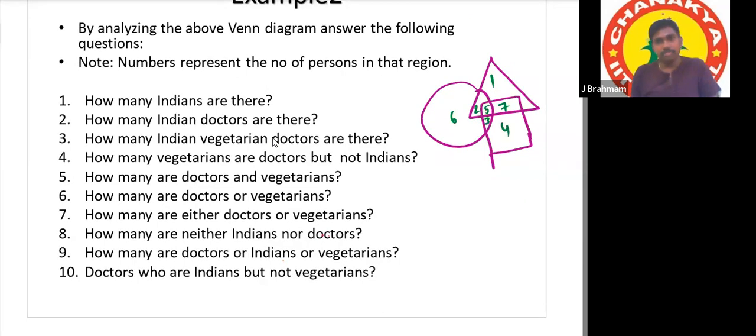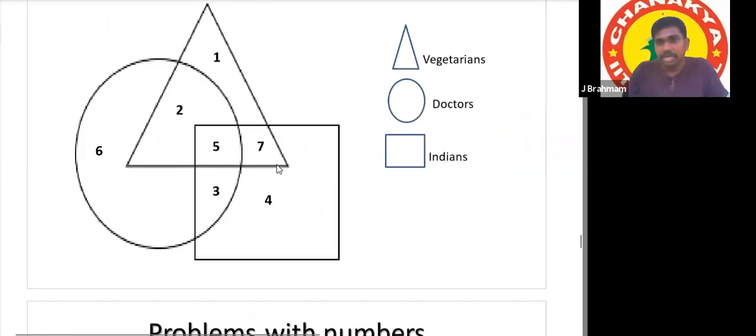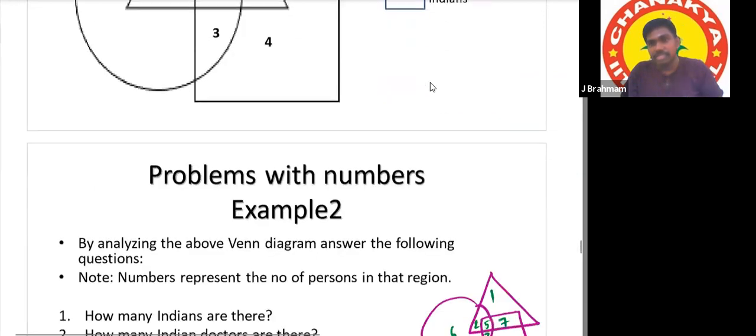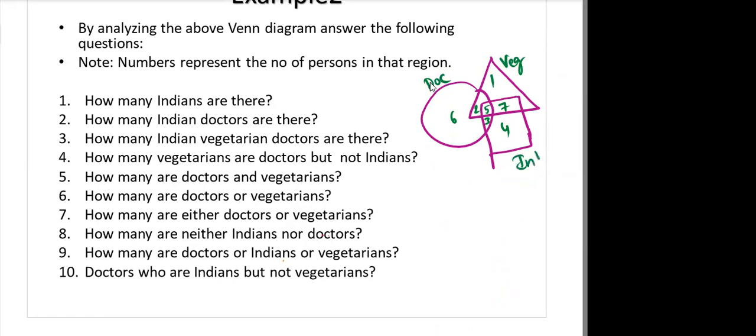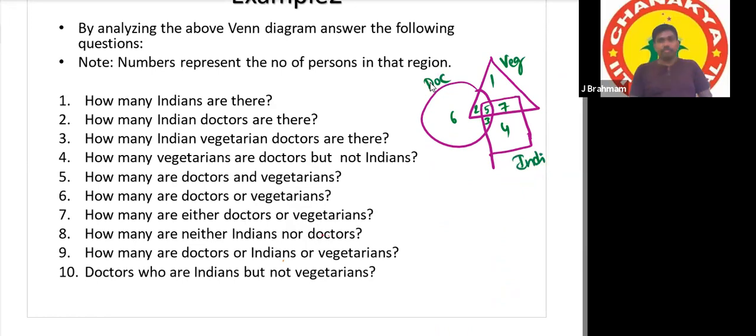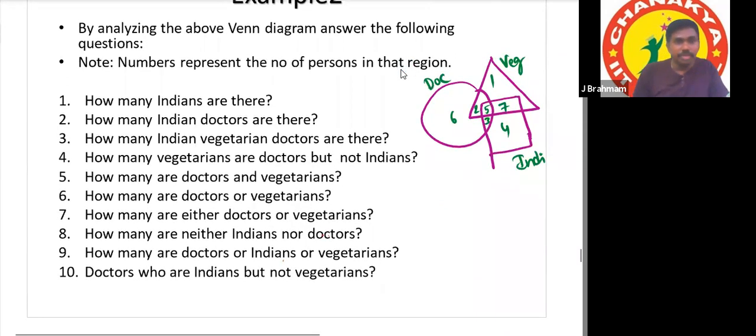Is the diagram visible? Yes, sir. And we'll write the names also: vegetarians, doctors, and Indians. So triangle is vegetarian, circle is doctors, and this one is Indian. Now we don't need to move anywhere. Okay, answer the first question.